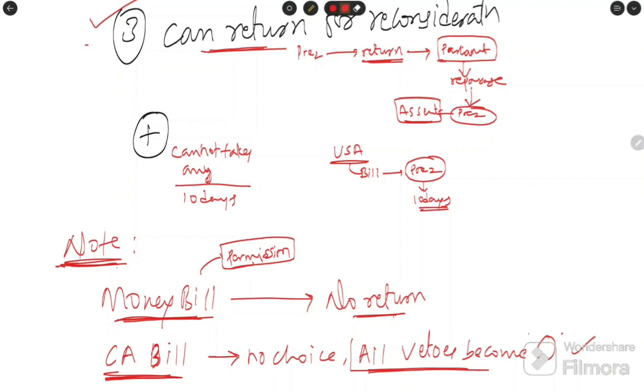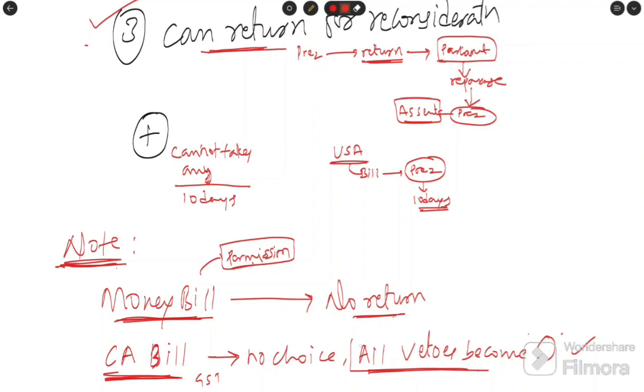And another one is the constitutional amendment bill. What is a constitutional amendment? For example, GST: whatever bill brings an amendment to the constitution is called a constitutional amendment bill. What happens if this bill goes to the president for assent? The president has no choice at all.